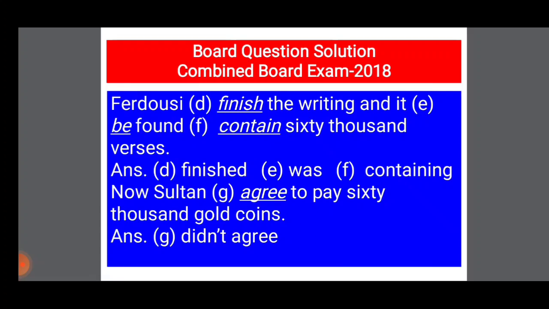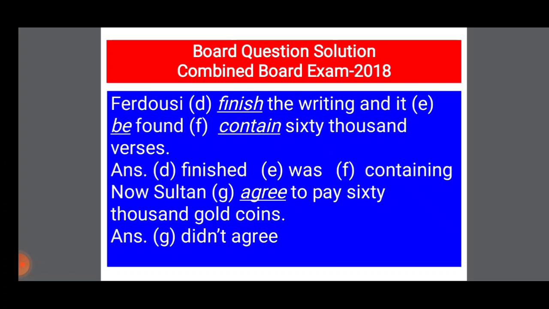As it is an example of past simple tense, so the answer will be Ferdowsi finished the writing and it be found. So here be will be was, be verb, and you know for past tense it will be was or were, and it was found. Contain will be containing 60,000 verses.